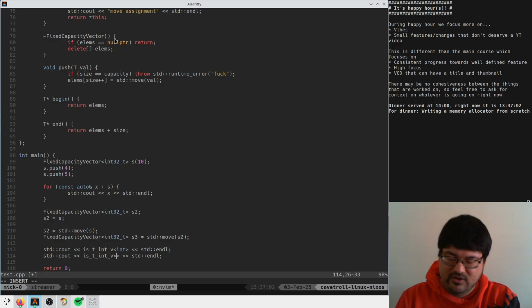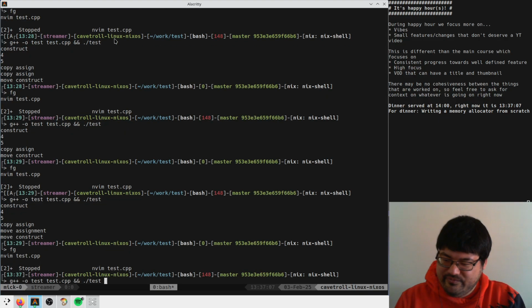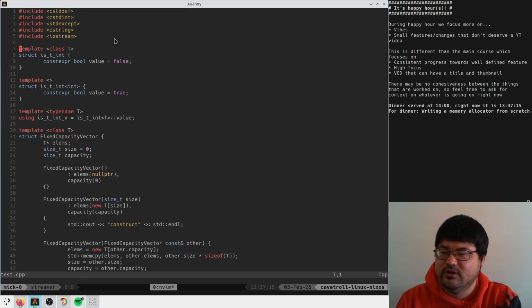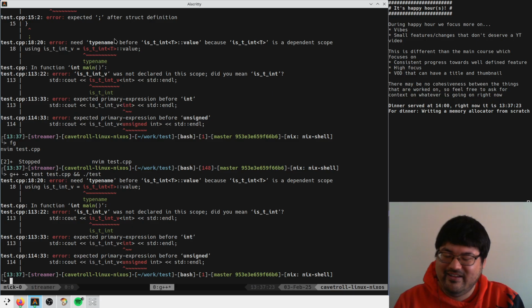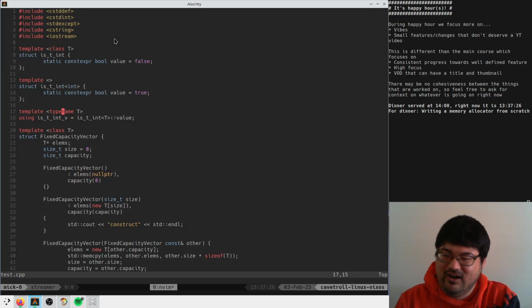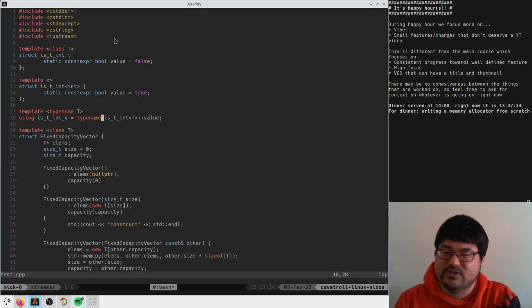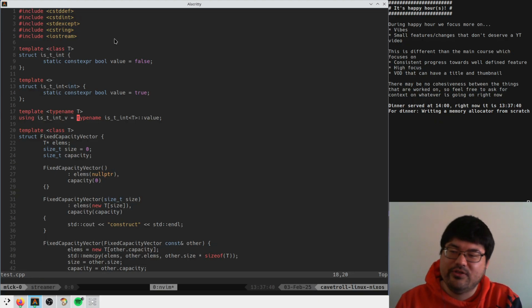Can we write unsigned int? It's mad because value is declared as constexpr. Am I doing this wrong? I thought it was this. Static? Yeah. Right, I have to write typename here now, because why not? And then it names this, which is not a type. I thought this was it. We can look.